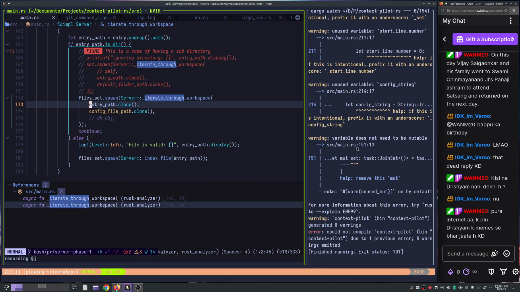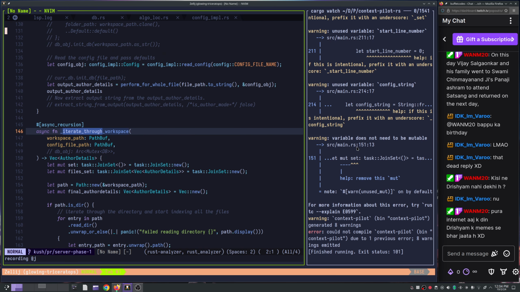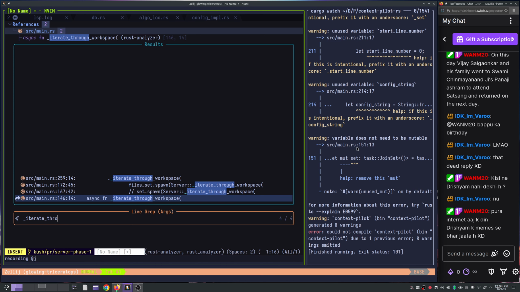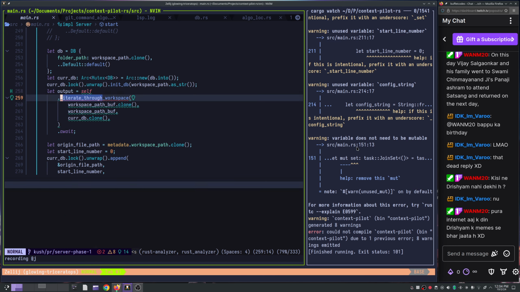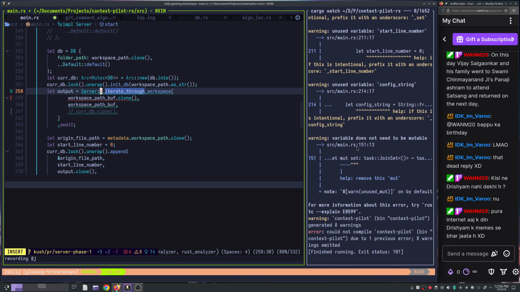Iterate through workspace. Okay, this doesn't help. Let me just search iterate through workspace. Yeah, there you go, right? So this is what we want to do. So we don't do this here. We just call this, and this is not self, right? So this has to be server, and this has to be this.